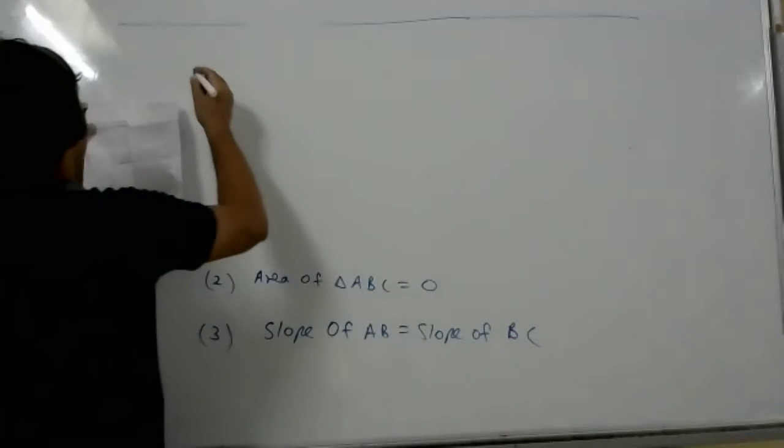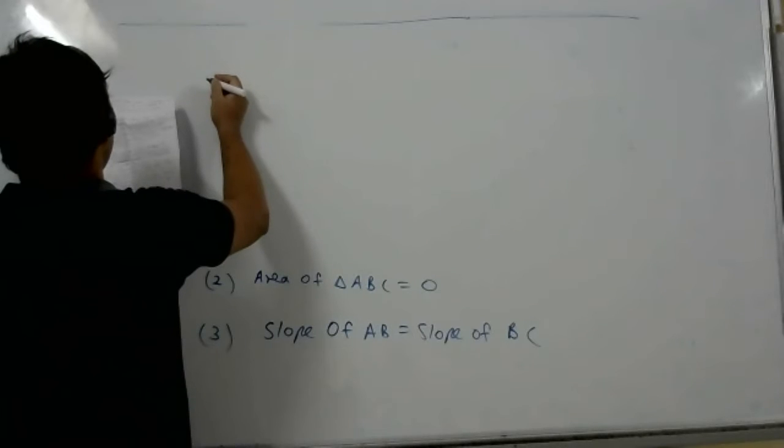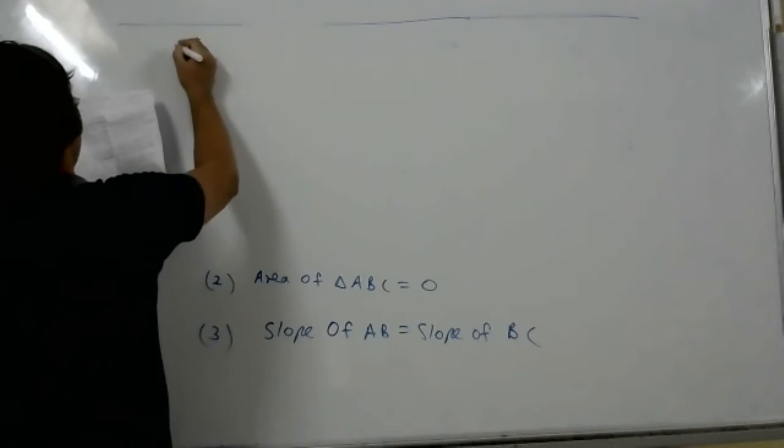Write down this question, based on locus.